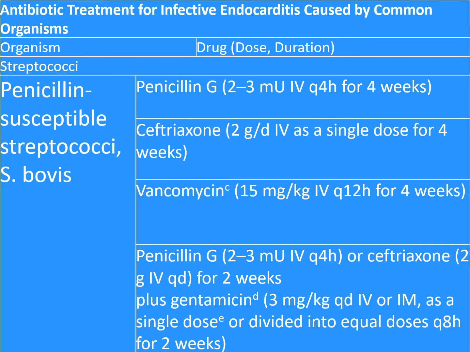Then vancomycin 15 milligram per kg IV BD for 4 weeks. Then penicillin G or ceftriaxone for 2 weeks plus gentamicin. Dose of gentamicin is 3 milligram per kg IV or IM as a single dose or divided into equal doses 8 hourly for 2 weeks.